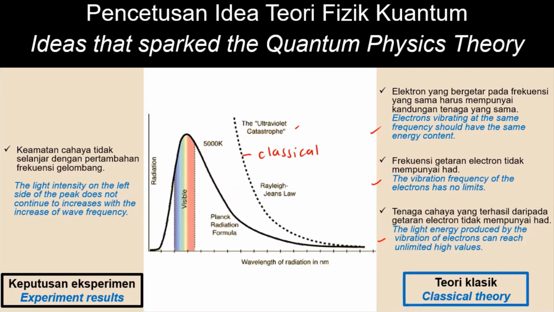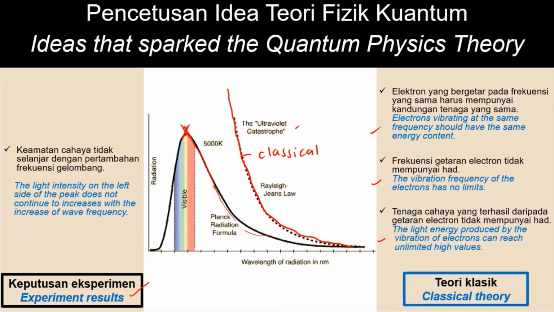The light energy produced by the vibration of electrons can reach unlimited high values. Remember how we analyzed the graph? We analyzed the graph from the right side to the left. So look at it. The light energy produced, or the radiation, will reach unlimited high values according to classical theory. However, the experiment result shows that when the radiation reaches the peak,